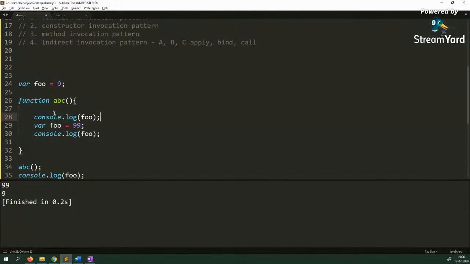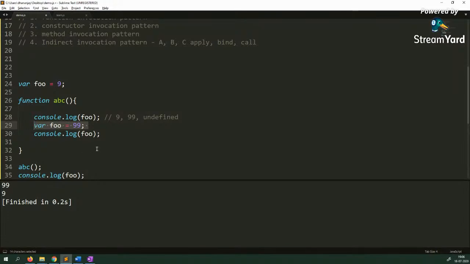You just ask yourself, what should be the answer? I'll give you three options: the output would be 9, or the output would be 99, or the output would be undefined for this line number 28. Again, don't guess it. Understand what is happening. See, it's an expression, right?